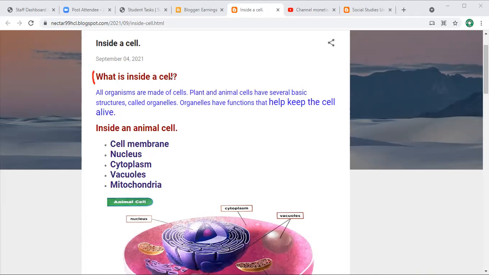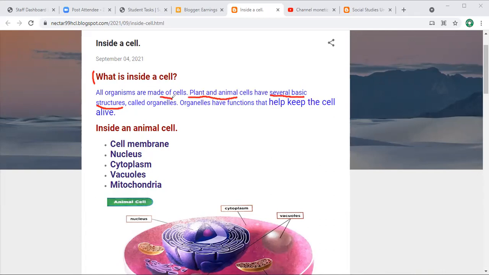What is inside a cell? All organisms are made of cells. Plant and animal cells have several basic structures, cell organelles.